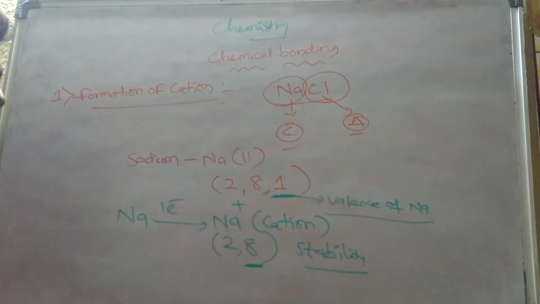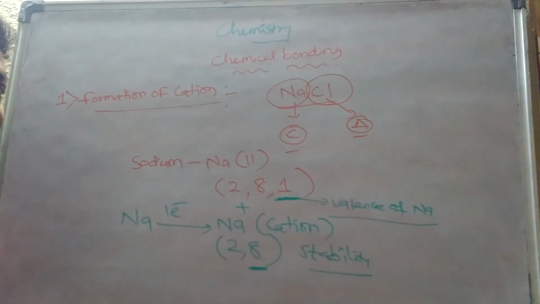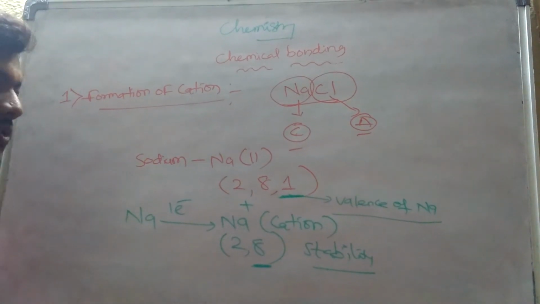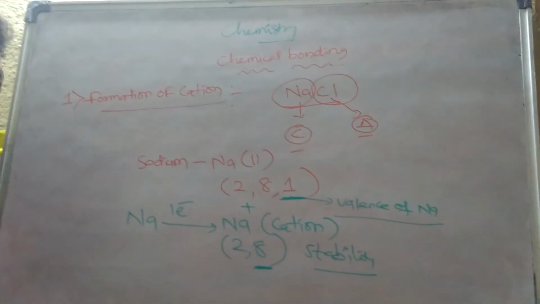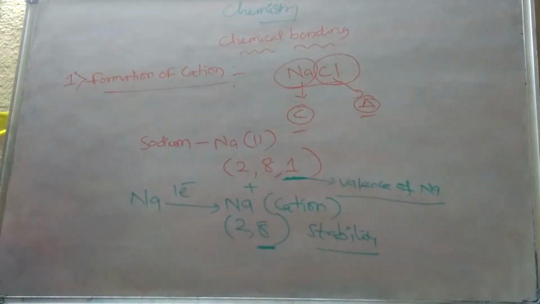So this is also commonly called the octet rule. What is meant by the octet rule? The element which has 8 electrons in the outermost shell, that is commonly called the octet rule. If they get the octet, they automatically get stability.